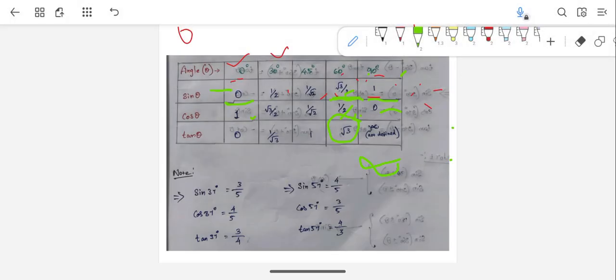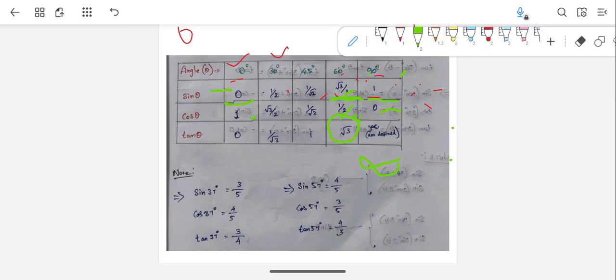But to make the question tougher, the examiners, even in your NEET exam, the question paper setter can ask angles other than these. They can even ask sine 135 degrees. So like that also they can. You shouldn't say no, you shouldn't ask. Okay. So then you will ask, how sir?